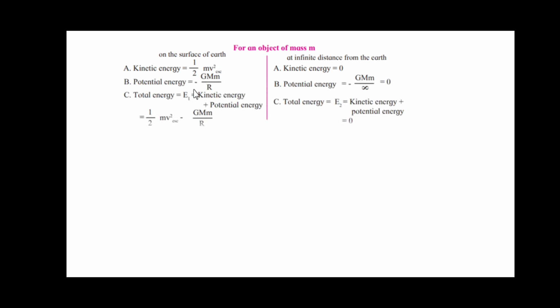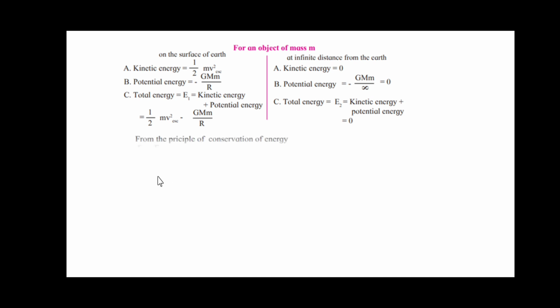So, for an object of mass m on the surface of the earth, kinetic energy is half m v square, potential energy is minus GMm upon r, and the total energy E1 will be kinetic energy plus potential energy, which can be written as half m v_escape square minus GMm upon r. At an infinite distance from the earth, the kinetic energy is 0, and potential energy will be minus GMm upon infinity, which is 0. Therefore, total energy E2, kinetic energy plus potential energy, is 0 itself.